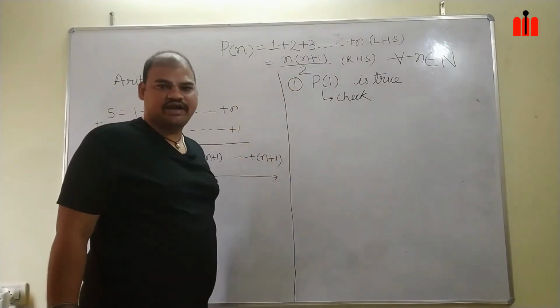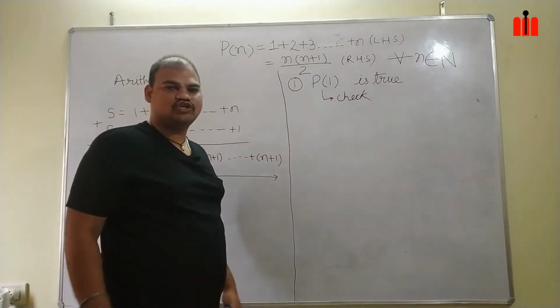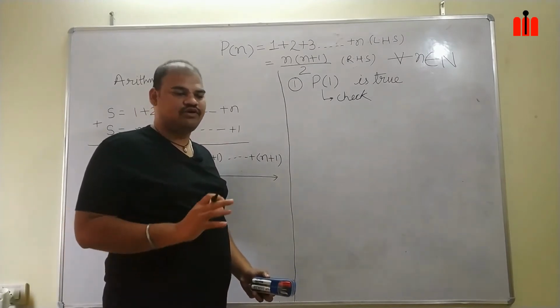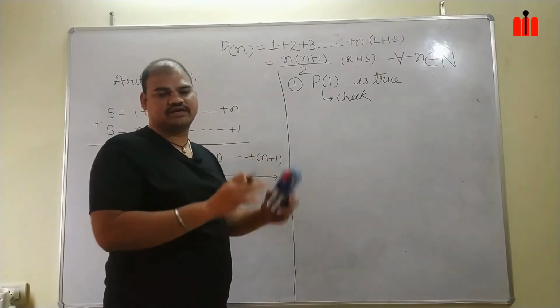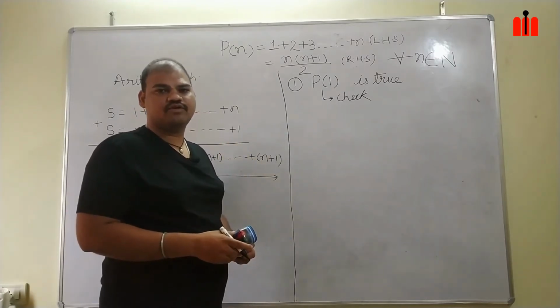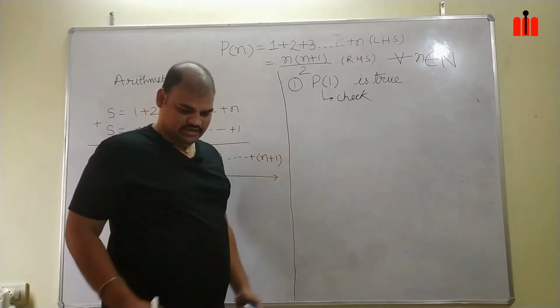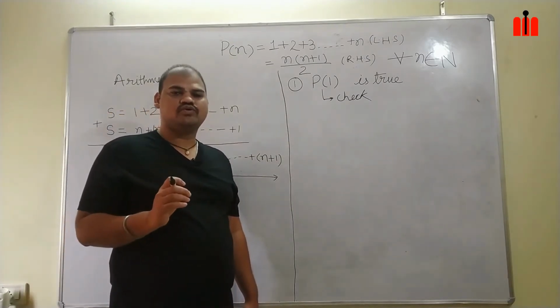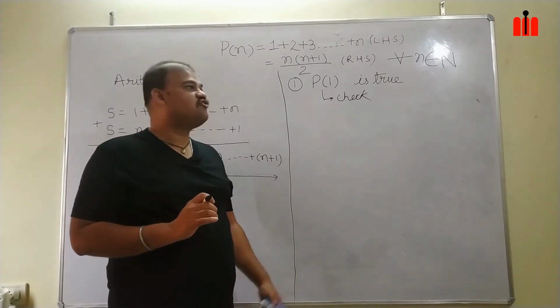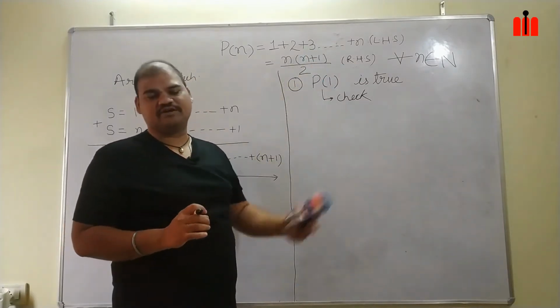Any statement provided, it should not happen that we take any random statement and start doing a random proof. So with this initial check, you will be able to find whether for my initial value this statement is valid or not.